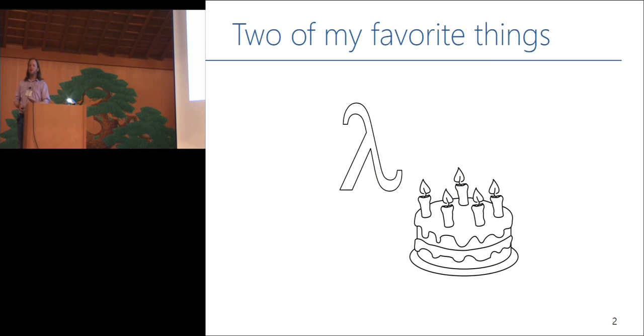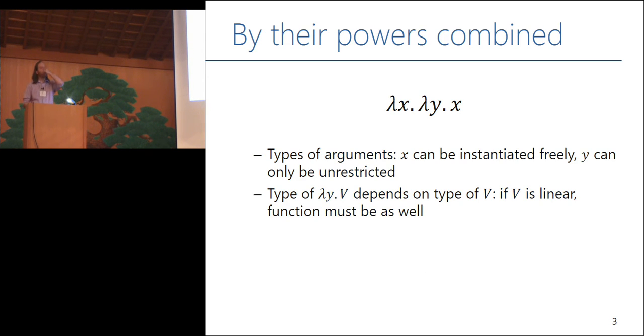So I was interested in that question as well, and I tried to figure out what goes wrong if we just put linear types and functional programming together and see what happens. And so I want to show you a simple example. This is the second simplest polymorphic function I know. It's the K combinator.